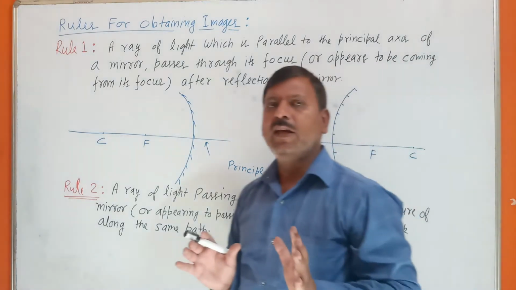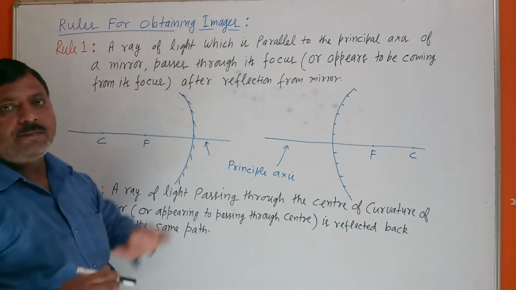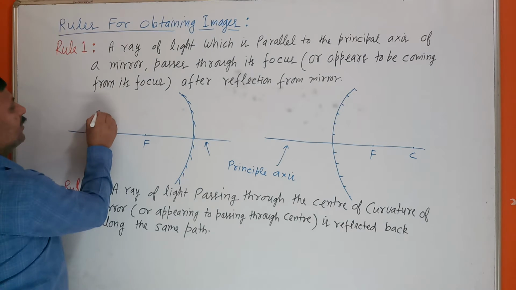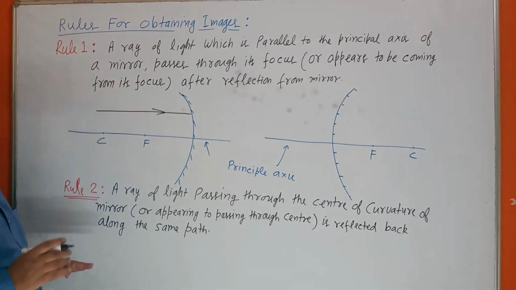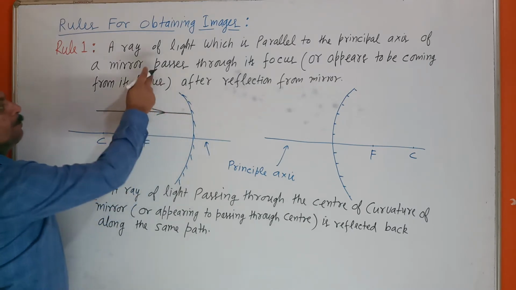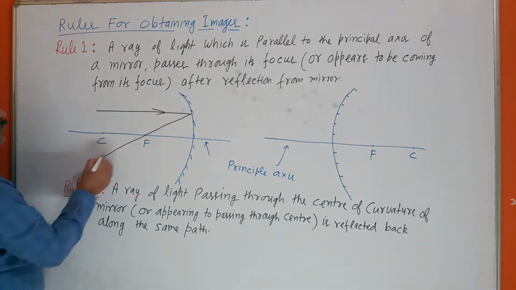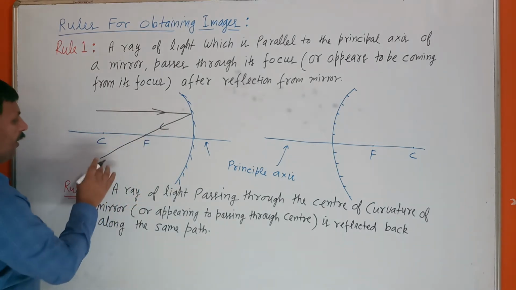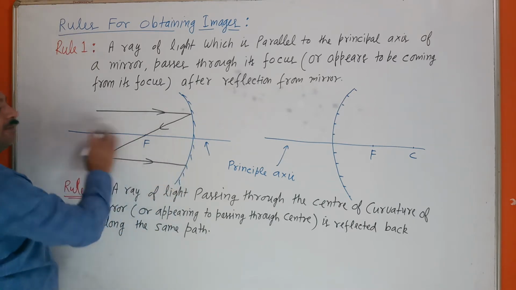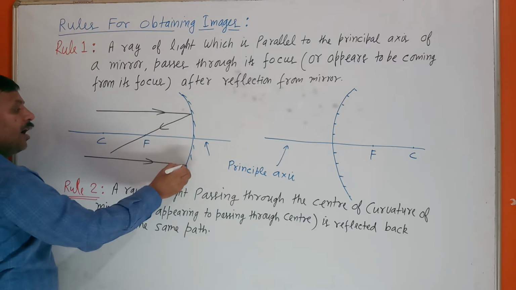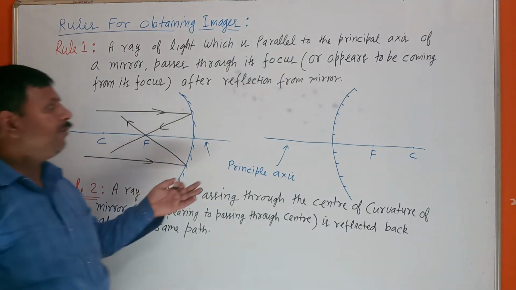देखो बेटा बहुत आसान है, बहुत ही सिंपल है, कहता है if a ray of light is parallel to the principal axis. See here, if I take a ray of light parallel to the principal axis, after reflection it passes through its focus. Any ray of light, suppose here a ray of light parallel to the principal axis, this is the principal axis, after reflection it will pass through the focus. And this is rule first.